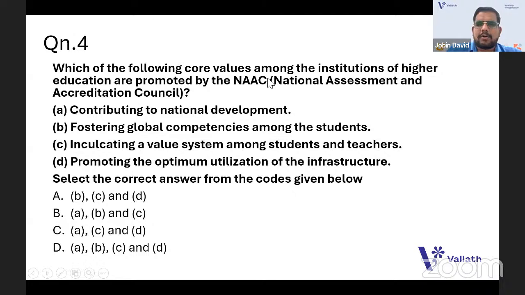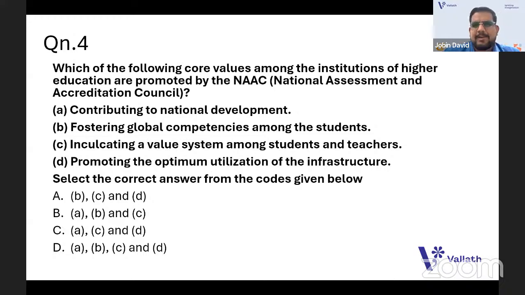Which of the following core values among the institutions of higher education are promoted by the NAAC, National Assessment and Accreditation Council? You can expect a question from NAAC, and you should learn the policies and visions of NAAC. Contributing to national development, fostering global competencies among students, inculcating a value system among students and teachers, promoting the optimum utilization of the infrastructure.